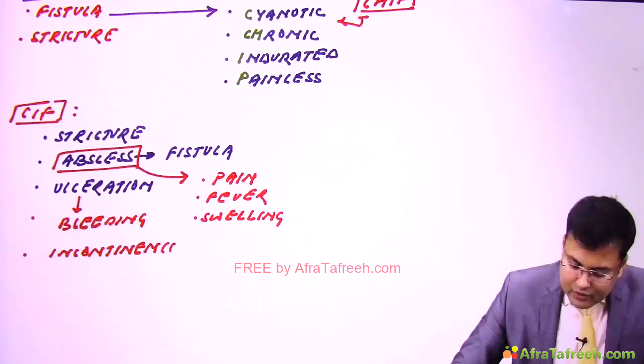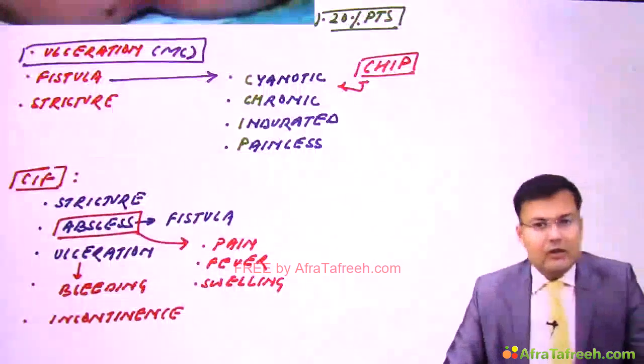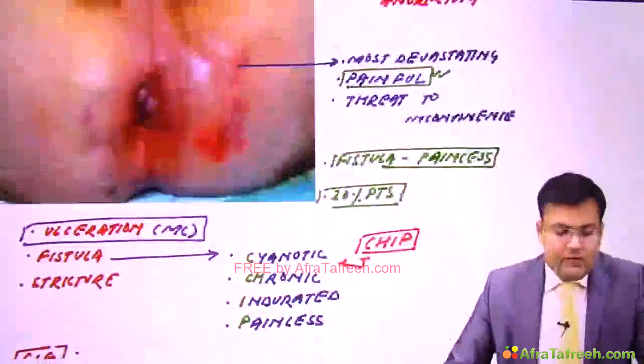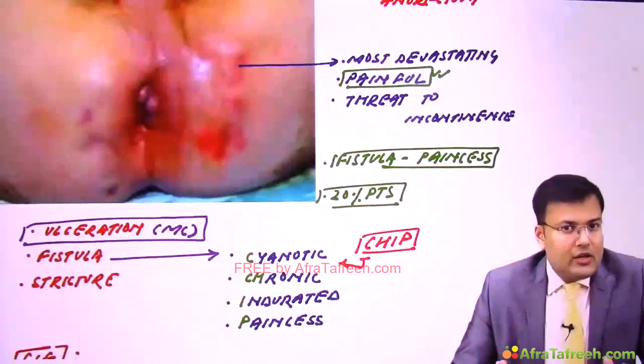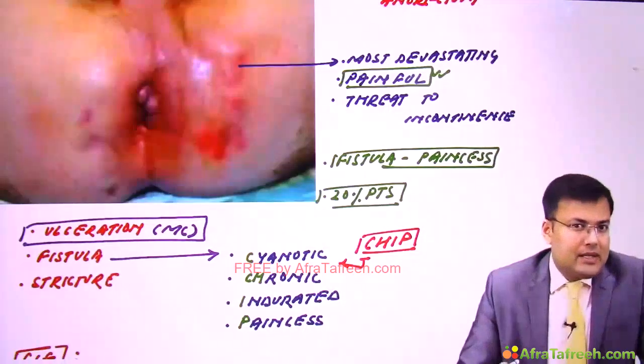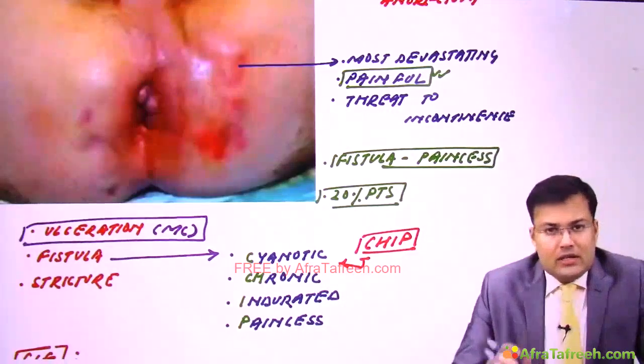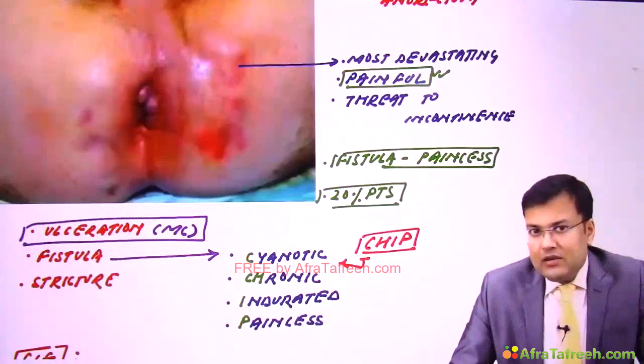Increased risk of fecal soiling and incontinence, clear. Now how do we investigate the patient? Here, first we perform the inspection. On inspection you can see whether there is an abscess, whether there is any fistula, what is the location of the external opening, and how many fistulas are there.